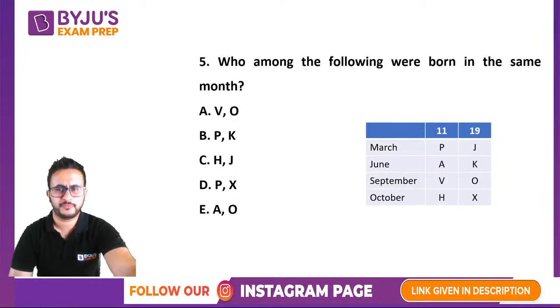Who among the following were born in the same month? So VO are born in the same month, that is in September. Okay, others in different months.